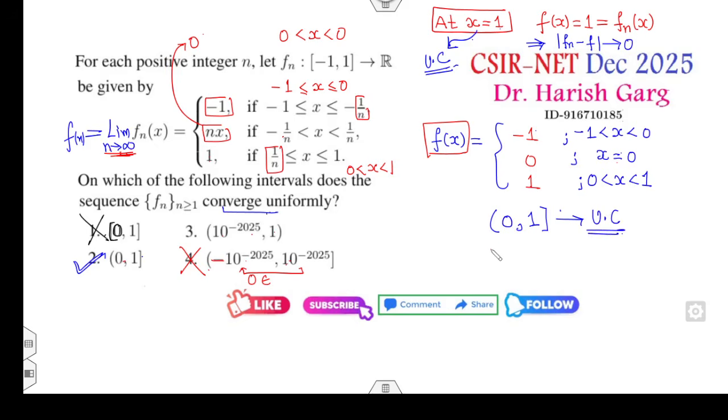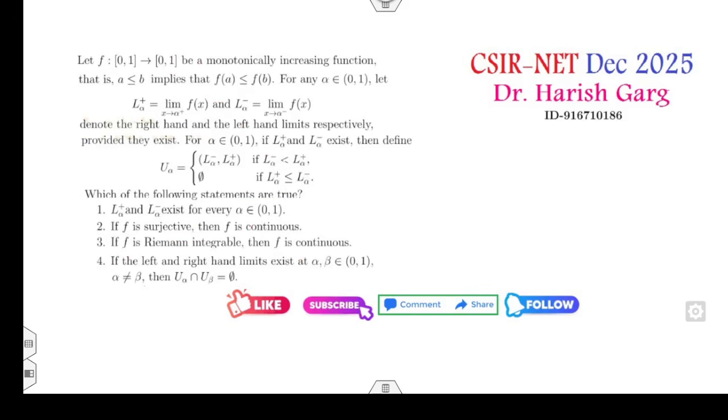On the other hand, we all know if the function is uniformly convergent on the closed interval [a, b], then it is also uniformly convergent on the open interval (a, b). And you can see the third interval is the open interval (0, 1). So the right answer is that B and C are the correct answers of the problem. Okay, look at this next one.